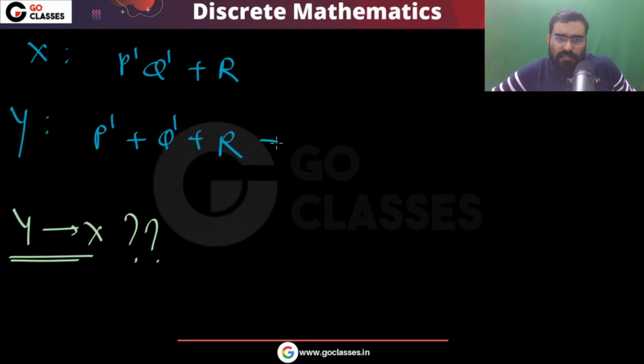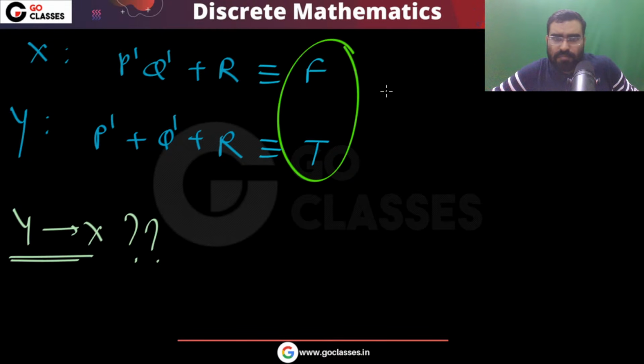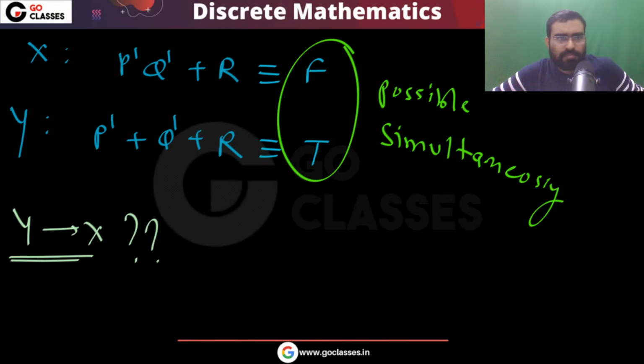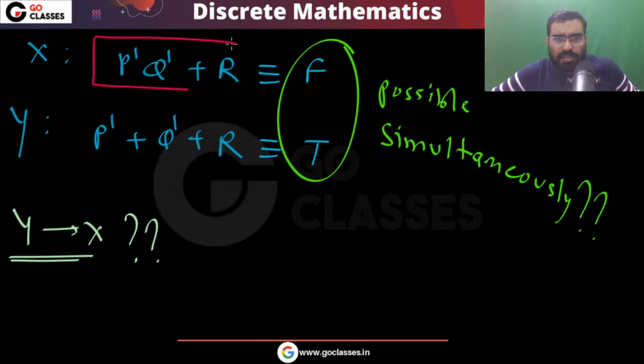Can I do this, that I can make this true and I can make this false? Is it possible simultaneously? So let's see. If I want to make it false, R must be false, right? Definitely.